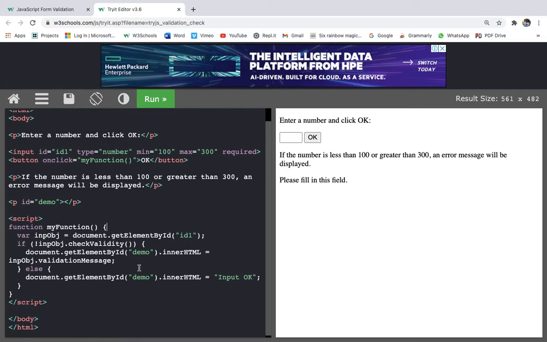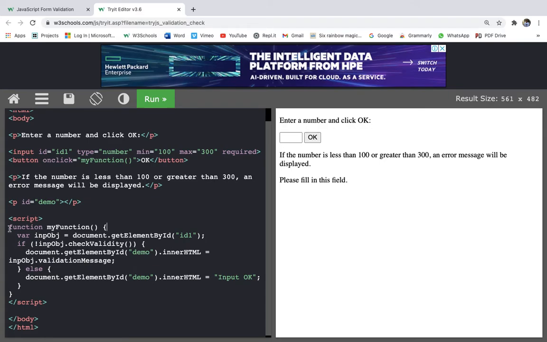In that we are checking if not inputObject.checkValidity. So if it is not valid, then document.getElementById demo.